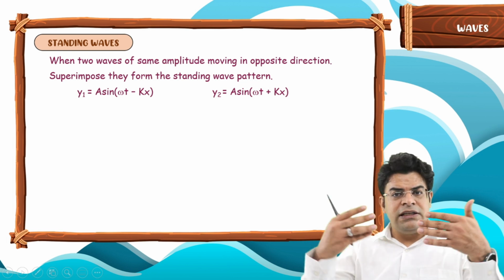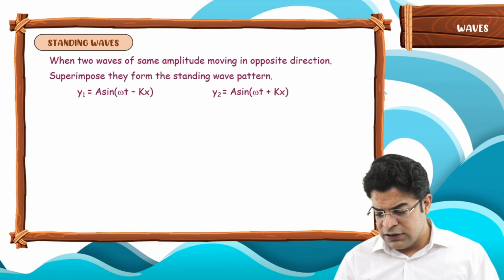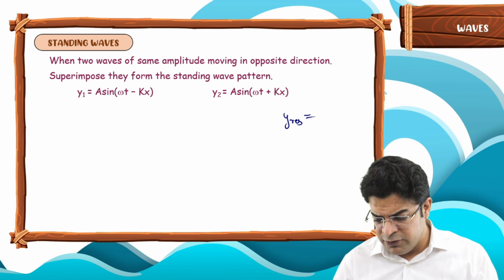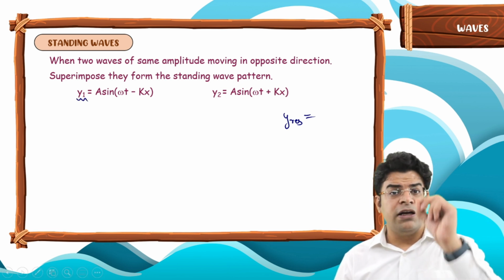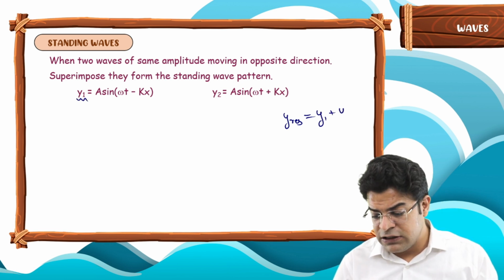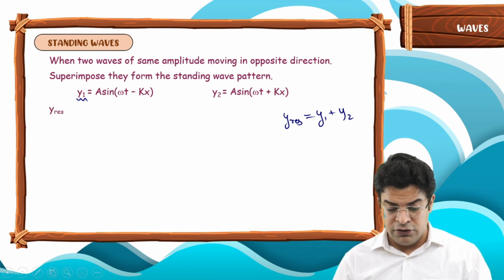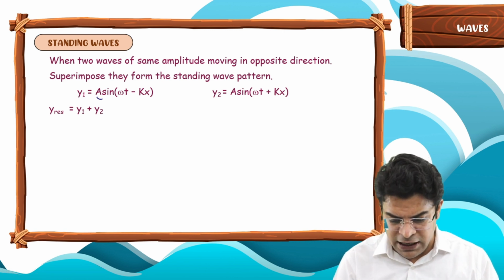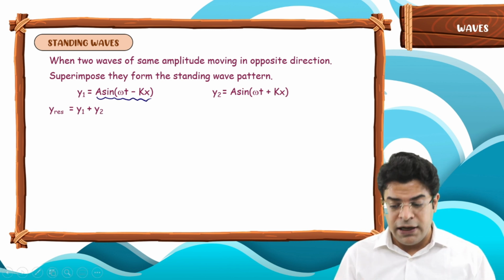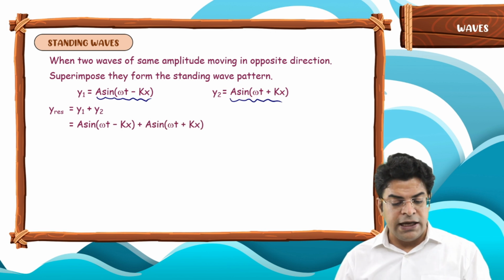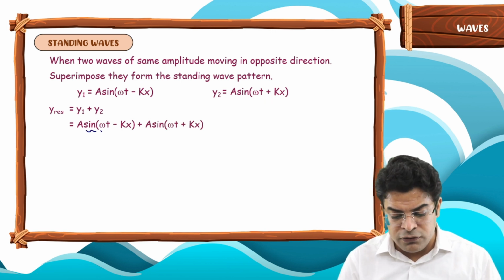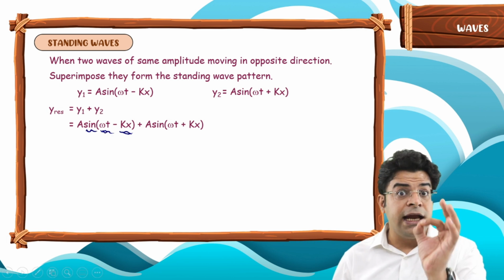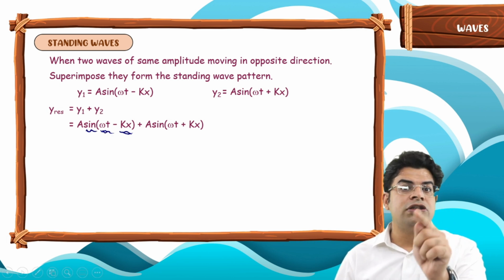Now when these two are superimposed, the resultant displacement at any point in y direction will be equal to the displacement due to the first wave plus the displacement due to the second wave. So y resultant equals y1 plus y2. y1 is given by a sin(omega t minus kx), y2 is given by a sin(omega t plus kx). Now, from the formula, you can write sin(a minus b) as sin a cos b minus cos a sin b.